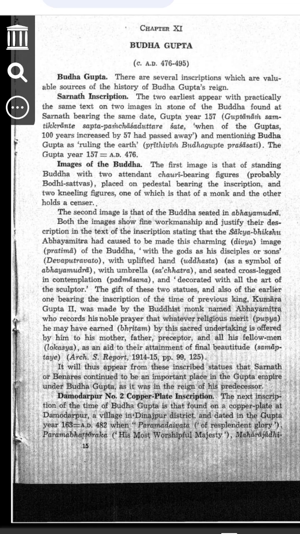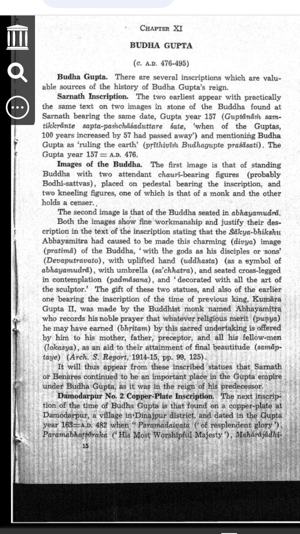What does this mean? Sarnath remained an important religious place under Buddhagupta. The Gupta Empire was still powerful at this time. People respected Buddhagupta as a strong ruler. 2. Buddha statues with inscriptions. At Sarnath, 2 beautiful statues of Buddha were found.